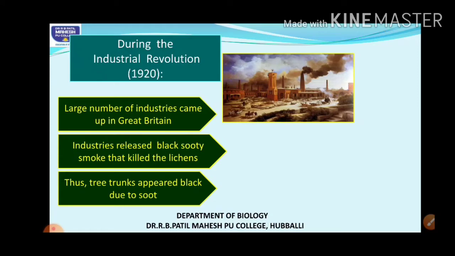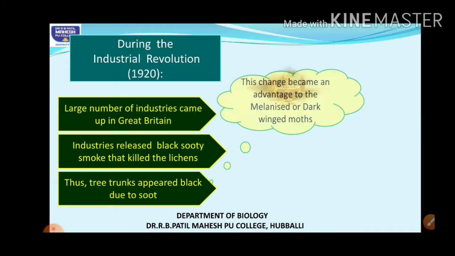You must have studied lichens last year, students. Lichens are good pollution indicators, if you remember that. We can see the growth of lichens only in pollution free areas. So here, as the industrial revolution took place, there was much air pollution, and because of this the lichens were killed, and the tree trunks also started becoming dark or blackish in color.